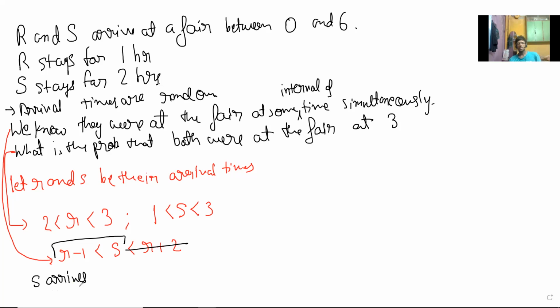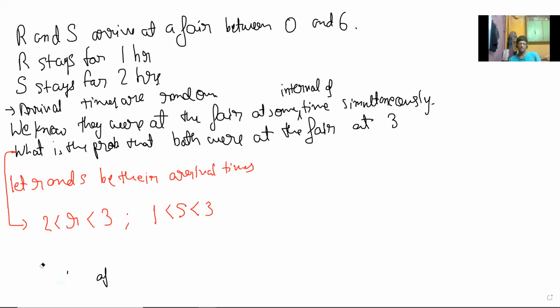So if S arrives after R, let's not write this first. Let's break it into 2 cases, then we can simply write it.